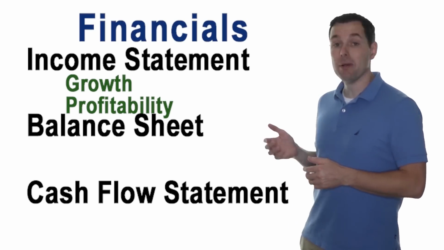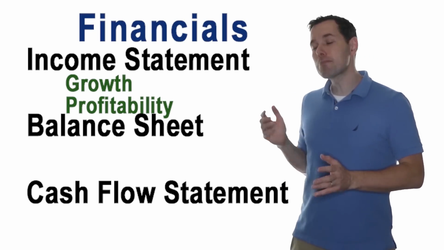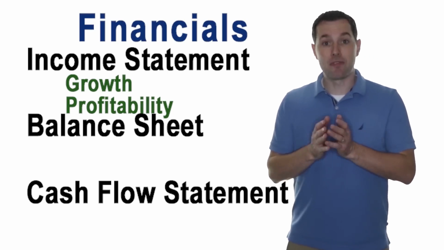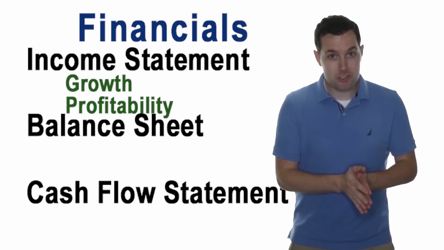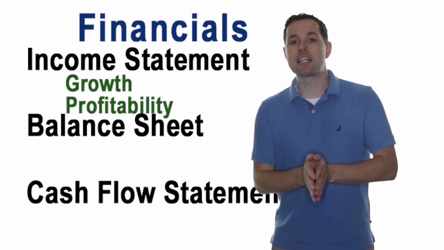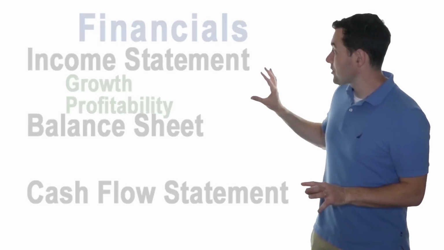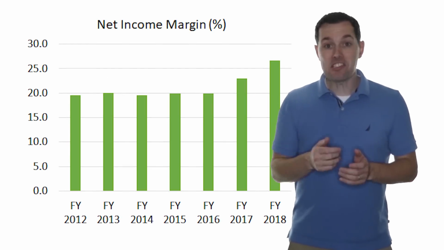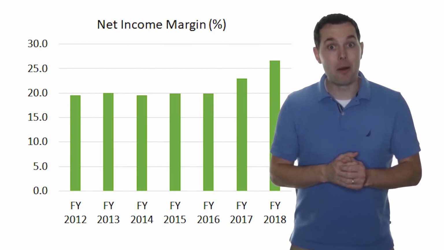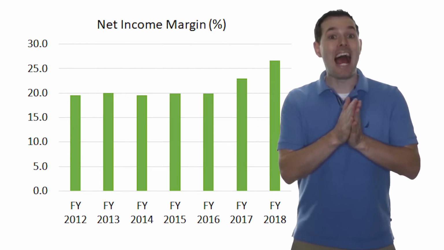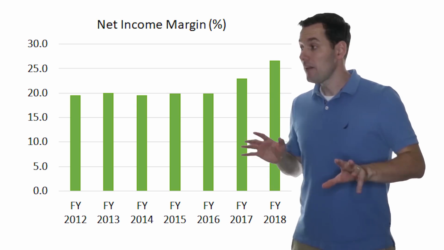Now, what about profitability? Usually we can see profitability in the margins. So for that, we're going to want to check gross margins, operating margins, and net income margins. Using net income margins as an example, well, this is Coke's net income margins. And we could see that Coke's net income margins actually got stronger. Okay, that's a good thing.